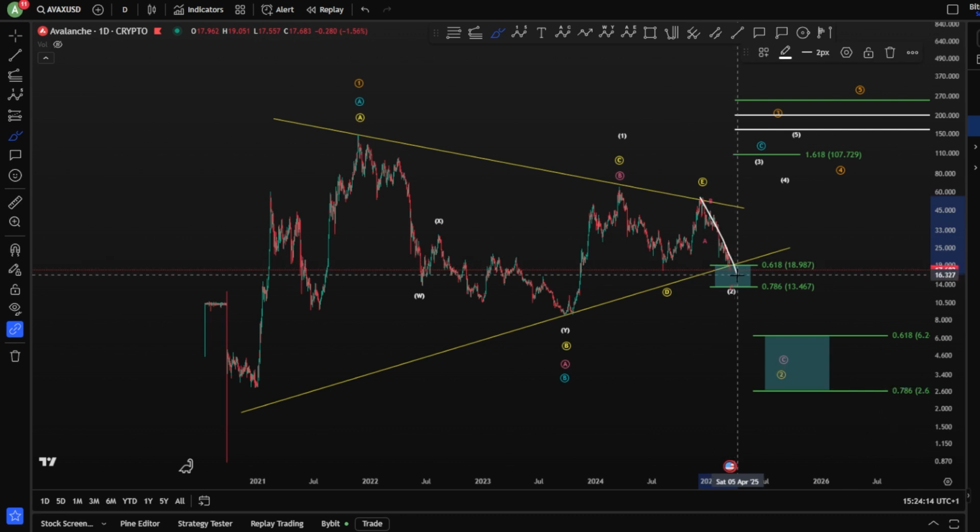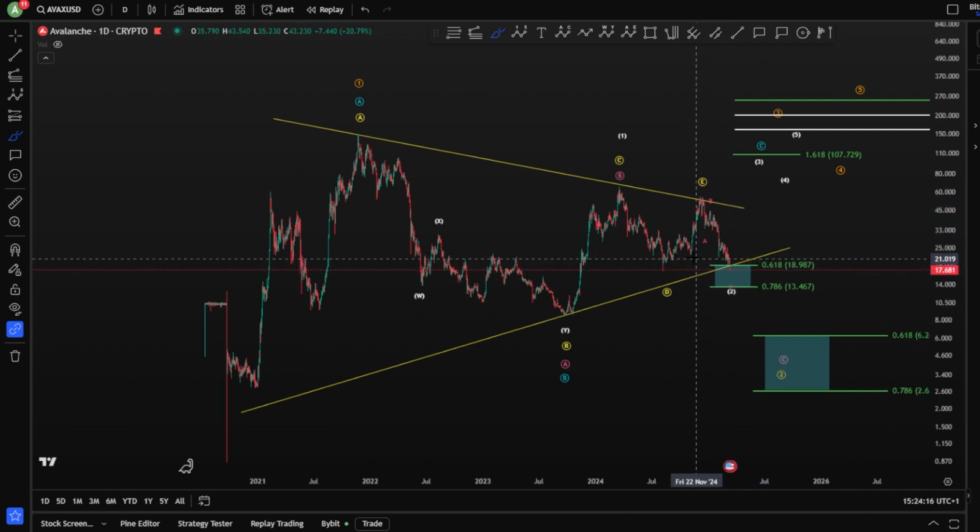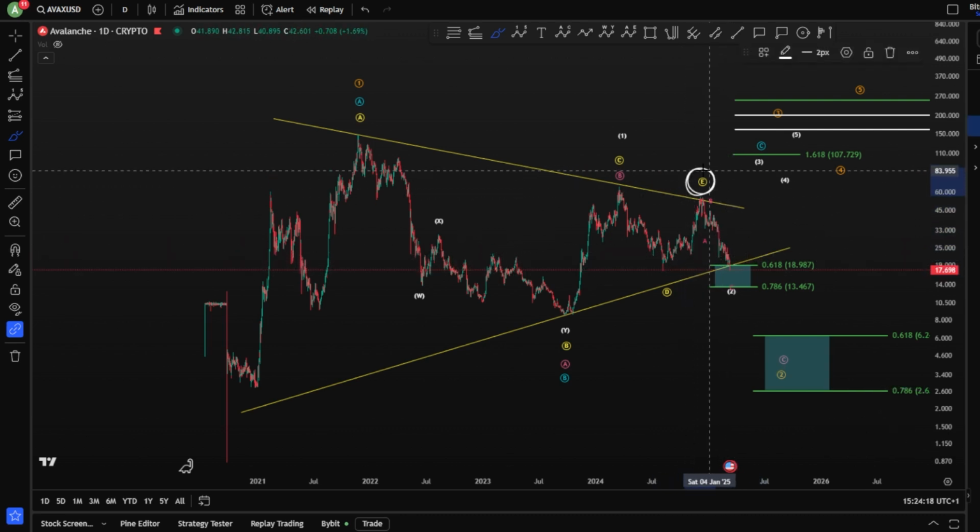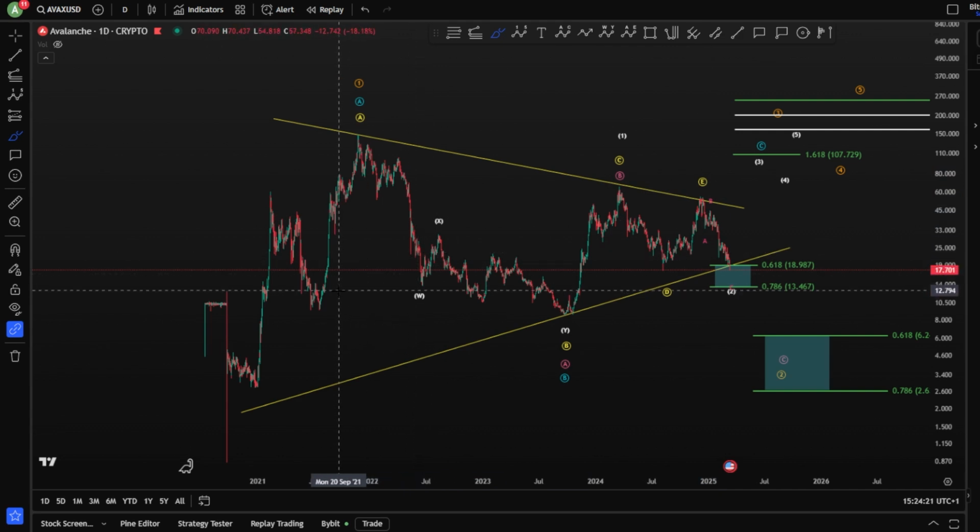And that is because of the impulsive wave move toward the downside that we see after a wave E. In this scenario, we expect that we're still moving toward the downside in two scenarios.